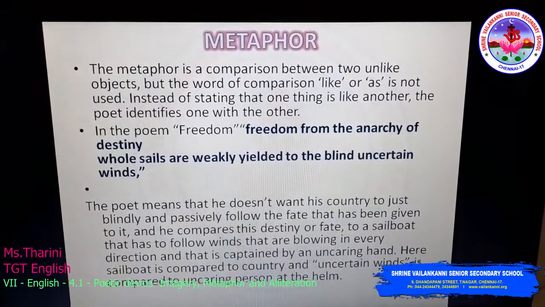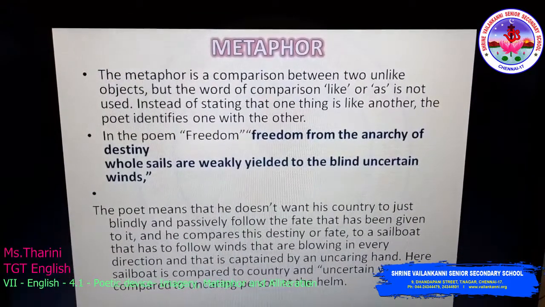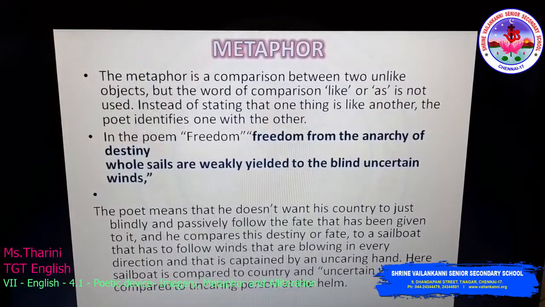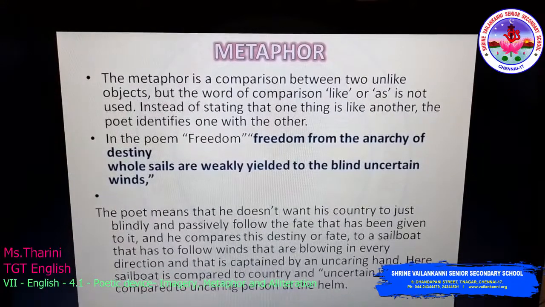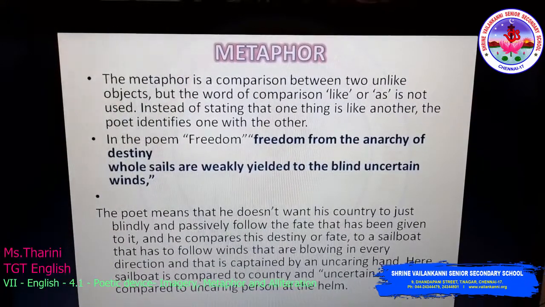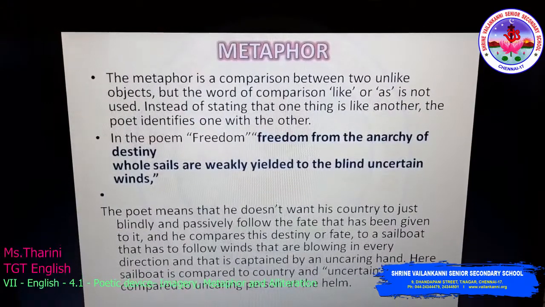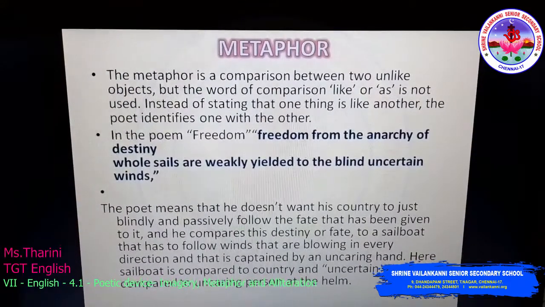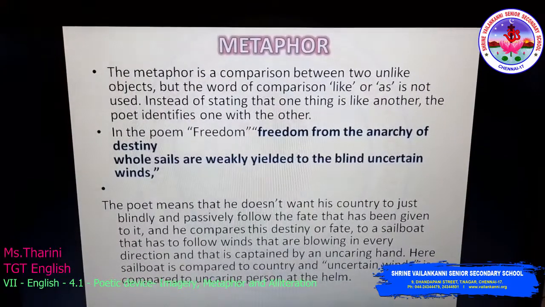For example, the poem Freedom. Freedom from the anarchy of destiny, whose sails are weakly yielded to the blind, uncertain winds. So, the poet means that he doesn't want his country to just blindly and passively follow the fate that has been given to it. Yes?